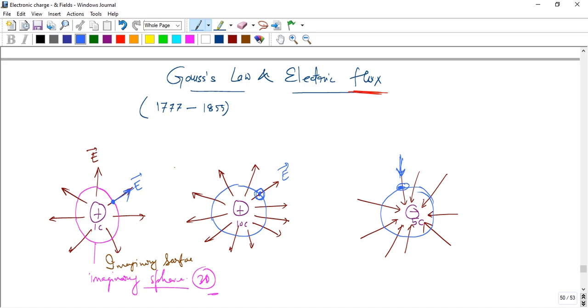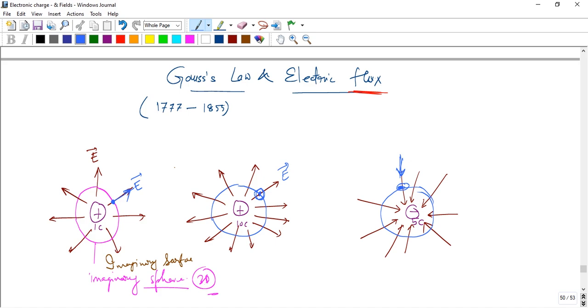Okay, but if you look carefully at the electric field direction, you can tell whether the enclosed charge is positive or negative. And you know from the previous class that electric field always goes from plus to minus direction.